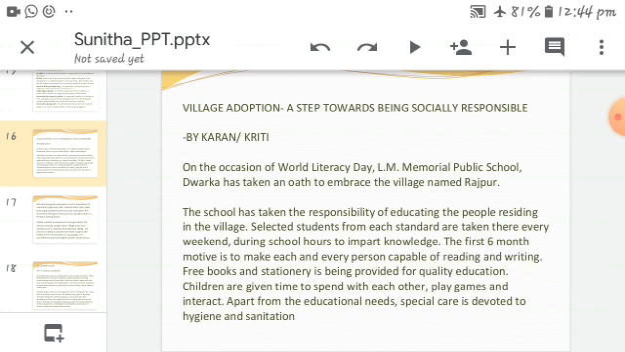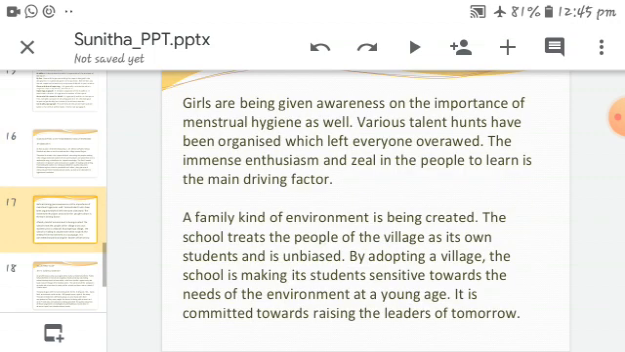And children are given time to spend with each other, and they spend some time with the village people, and also they are playing games with them and interacting with them. Apart from the educational needs, special care is devoted to hygiene and sanitation. The students are explaining to the village people the importance of hygiene and sanitation. And the girls are being given awareness on the importance of menstrual hygiene as well. They are also elaborating on the girls' needs, how they have to maintain neatness at the time of menstrual hygiene. And various talent hunts have been organized which left everyone overjoyed.